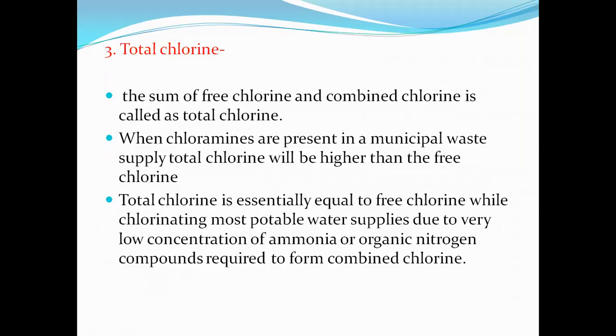When chloramines are present in a municipal water supply, total chlorine will be higher than free chlorine. That means when chloramines, or chlorine plus amines, are present or added in the municipal water supply, then the total chlorine is higher than the free chlorine. Then the total chlorine is essentially equal to free chlorine while chlorinating most potable water supplies, due to the very low concentration of ammonia and or organic nitrogen compounds required for combined chlorine.